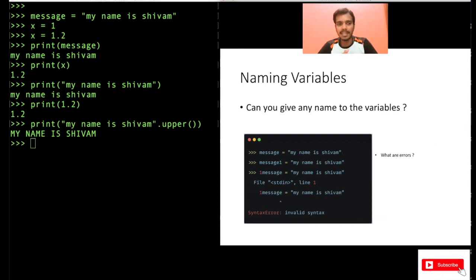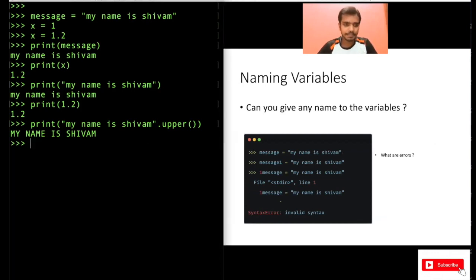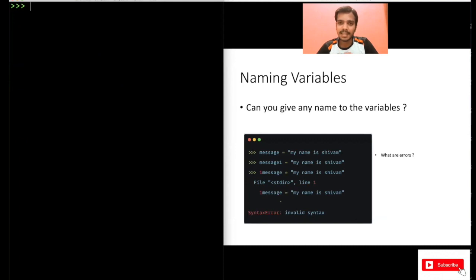Now, okay, the next part, let me clear my screen here. The next part is naming variables. So can I name anything? I mean, can I name anything random? Of course, you have to name your variables if you want to store the data. Now, can you name it anything randomly? Will it be valid? This is the next question, right?